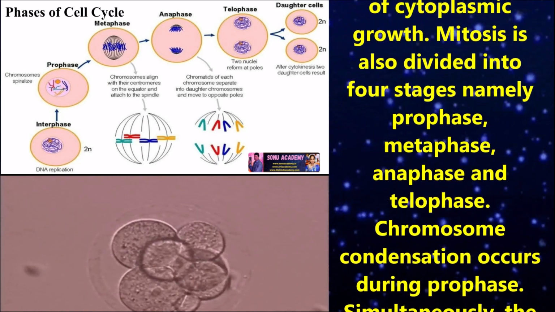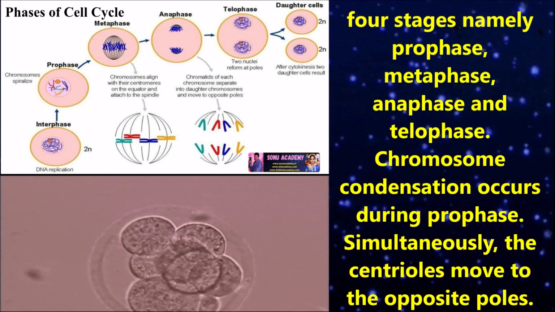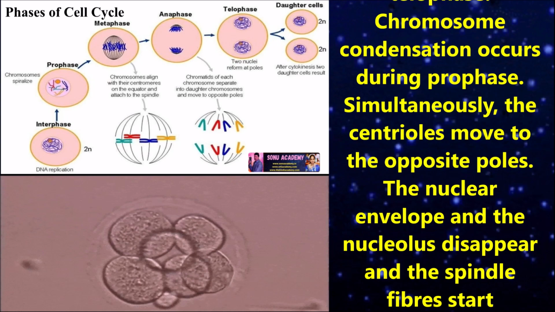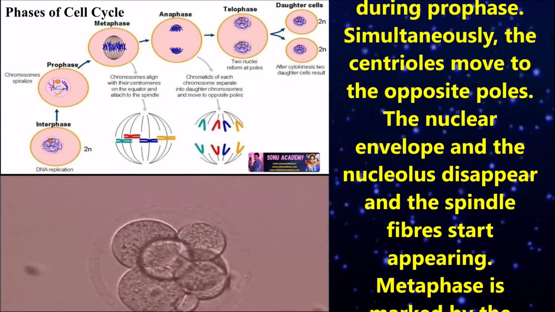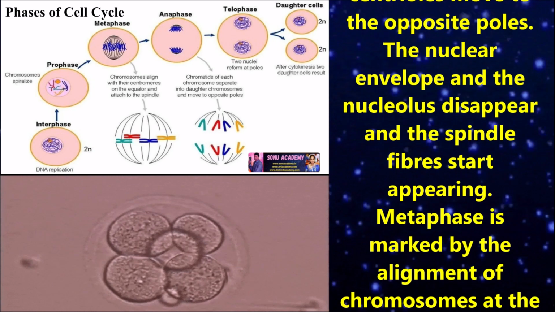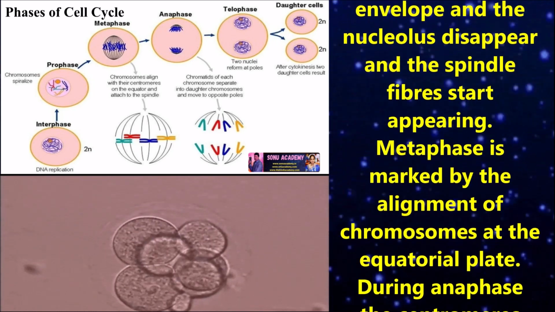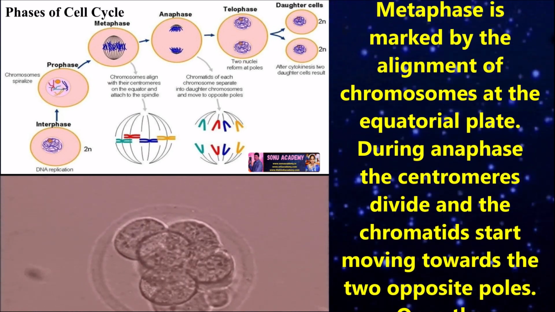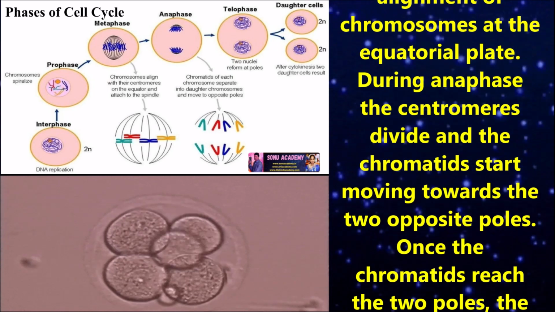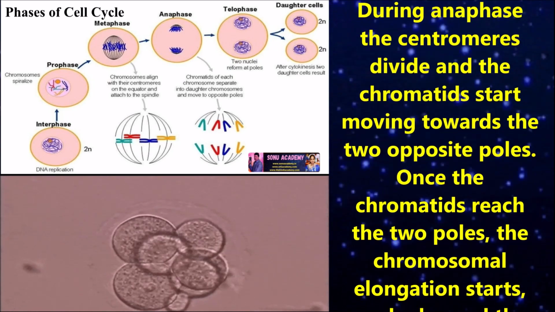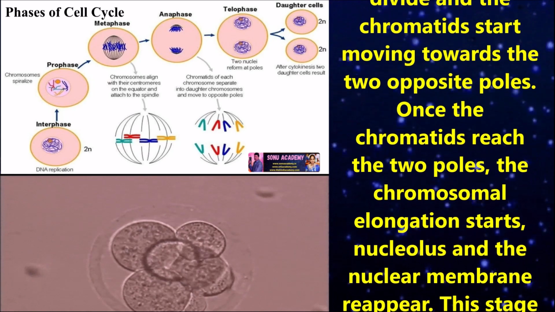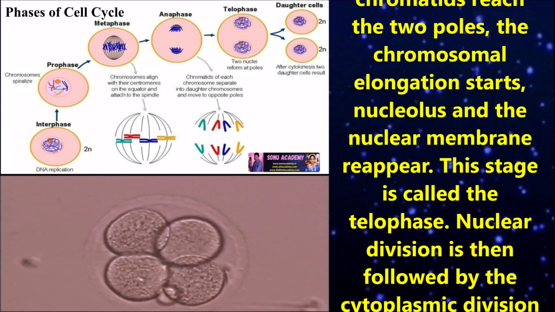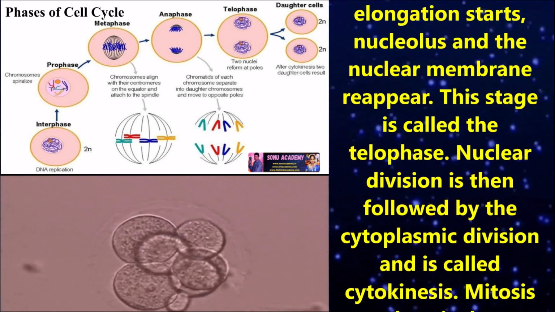Mitosis is also divided into four stages, namely prophase, metaphase, anaphase, and telophase. Chromosome condensation occurs during prophase. Simultaneously, the centrioles move to the opposite poles, the nuclear envelope and the nucleus disappear, and the spindle fibers start appearing. Metaphase is marked by the alignment of chromosomes at the equatorial plate. During anaphase, the centromere divides and the chromatids start moving towards the two opposite poles. Once the chromatids reach the two poles, the chromosomal elongation starts, and the nucleus and the nuclear membrane reappear. This stage is called telophase.